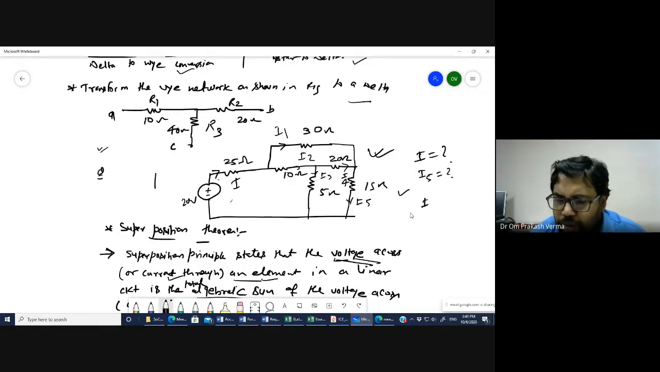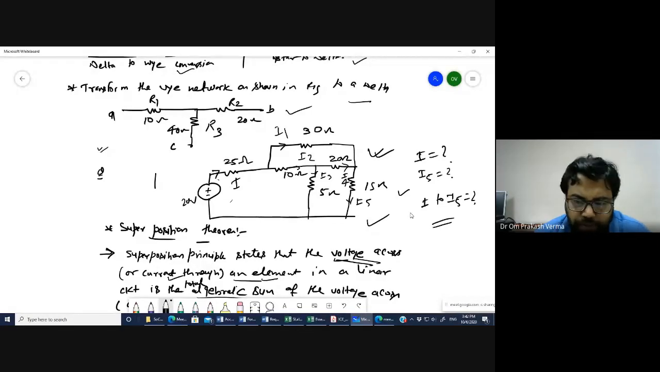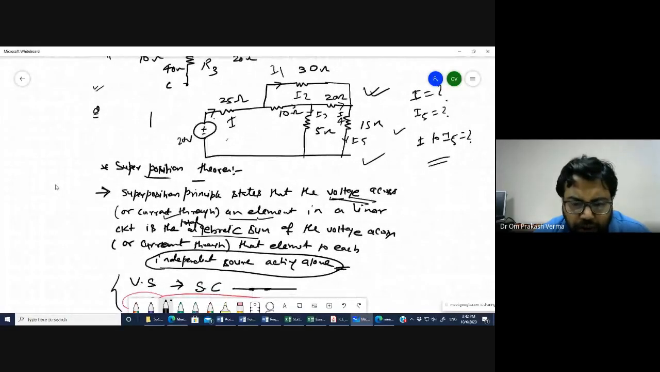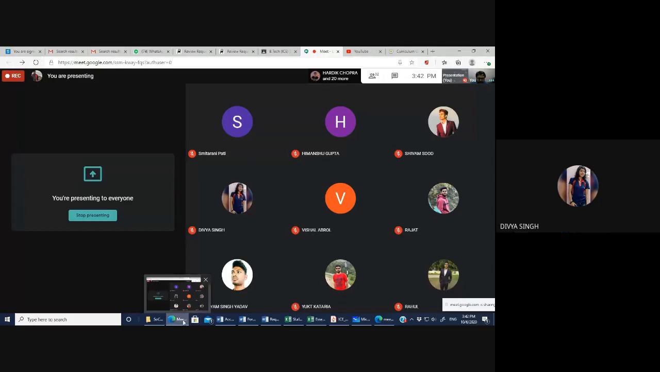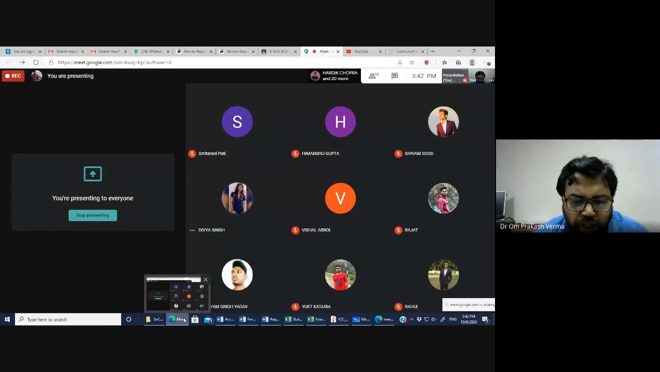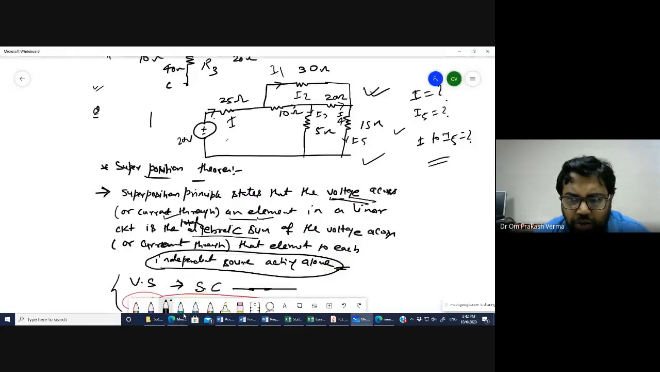Calculate I1 to I5 and tell me how much current goes in which branch, with the help of delta conversion. Then simulate this circuit on PSpice, and then we will go further to the next problem. Have you done this or not? First of all, tell me, have you gone through this question? Divya? No, sir. Okay, so just note the question and try to solve it.